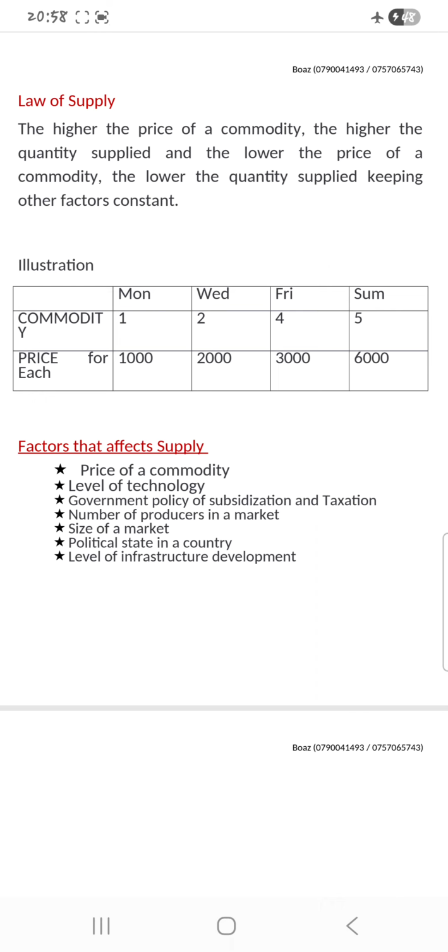Then we have government policy of subsidization and taxation. Of course, here, when you subsidize, or when you pardon people taxation, this one is common to investors. They always pardon investors. They come in and they tell them they are tax free for some period of time. It means a lot of products are going to be supplied since they don't have something to disturb them.